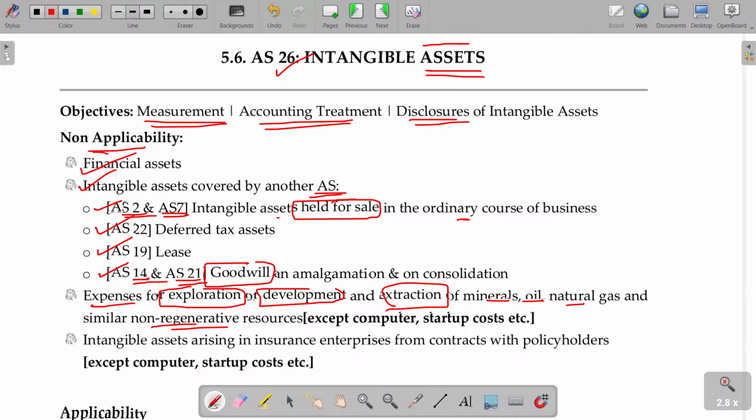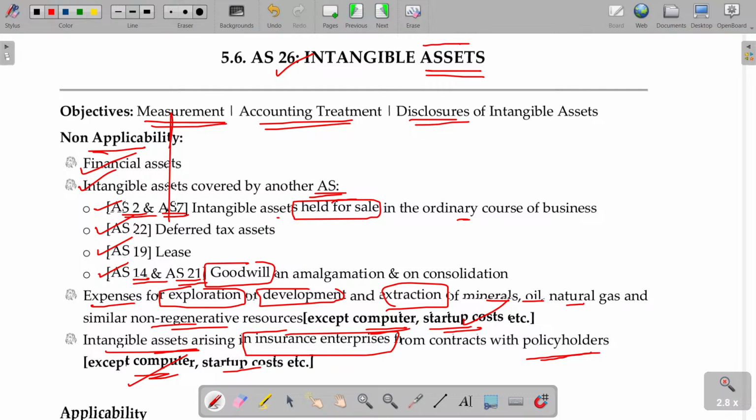So those things will not come under AS number 26, but computer and startup costs will be considered as intangible assets. Intangible assets arising in insurance enterprises from contracts with policyholders will not be part of intangible assets except computer and startup costs. These two will be considered as intangible assets. Leaving these two, nothing will be intangible assets. Hope you are now able to understand where the intangible asset standard is not applicable. Is that clear?